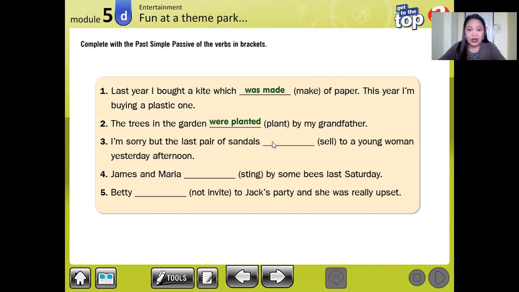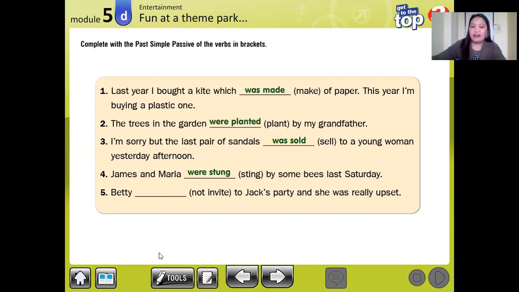That is why we are going to use was, because it is a pair of sandals, left and right. Was sold. Sold is the past tense of sell, to a young woman. Okay? Don't be confused about that. Next, James and Maria. Okay, look at our subject here. James and Maria, we have two names, two persons. So we use were. Stung is the past tense of sting, by some bees last Saturday.